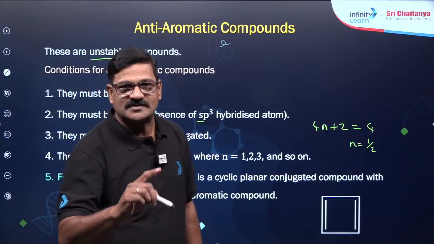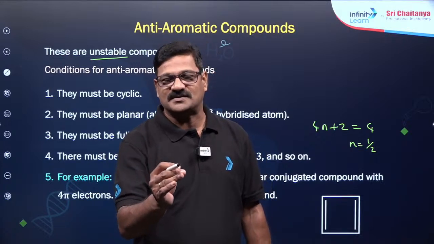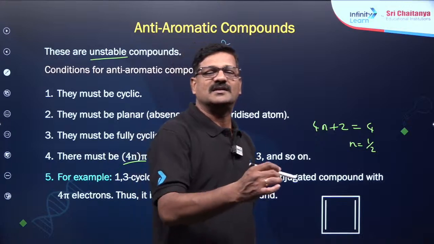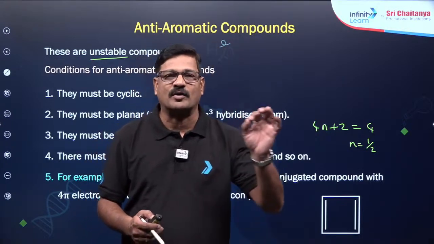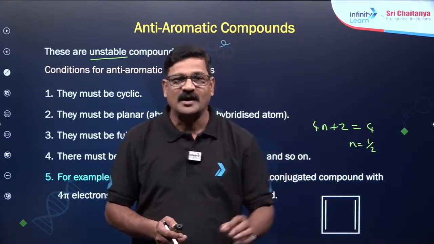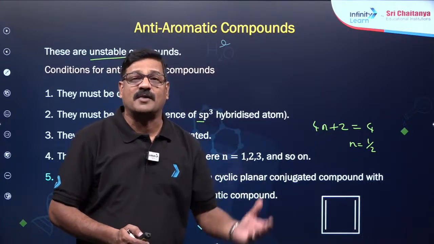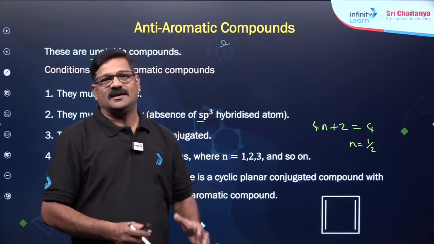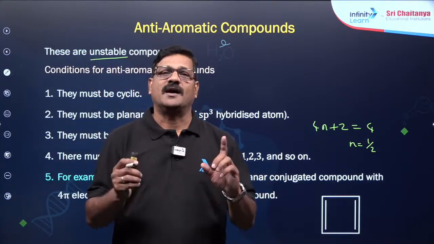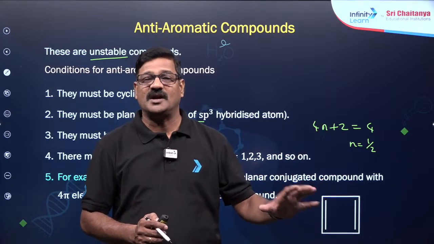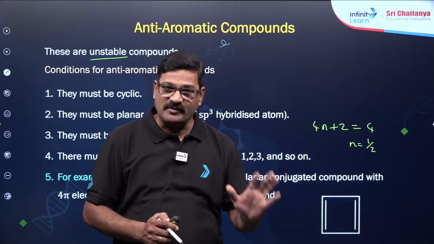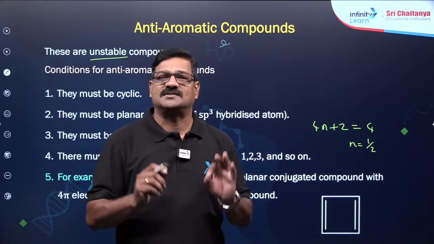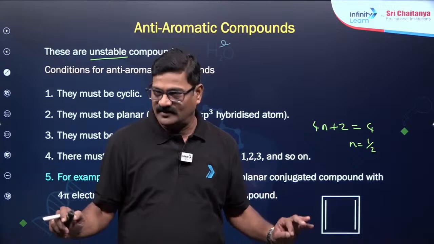So, I want to give you a simple trick, or a small suggestion. When you are writing a mechanism, a chemical reaction in organic chemistry, if the compound you form in the product is anti-aromatic, the reaction does not proceed further. If the product is aromatic, then the reaction can proceed, and the product is always going to be super stable. Aromatic is super stable, anti-aromatic is not stable at all, such compounds do not form. Understand?